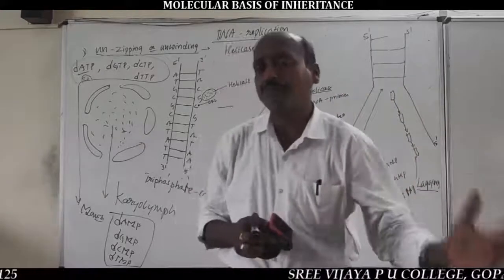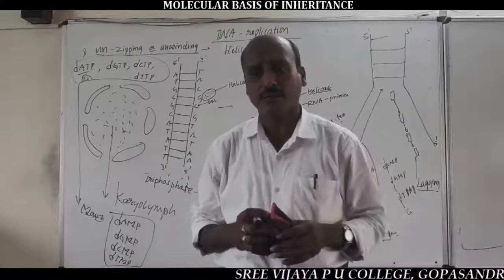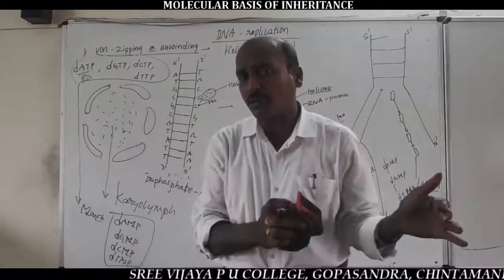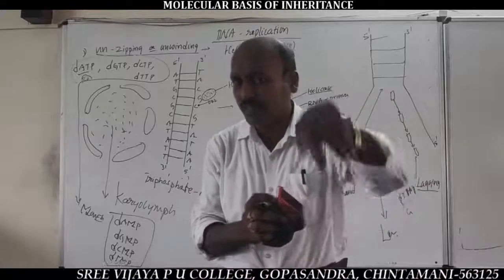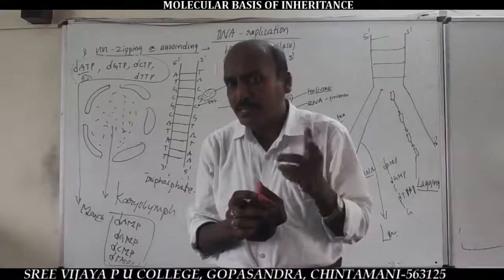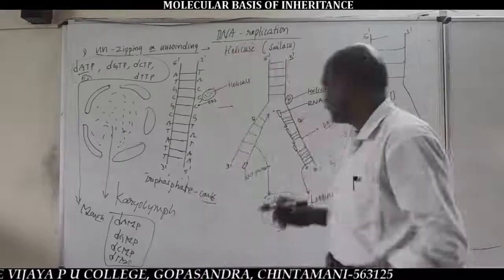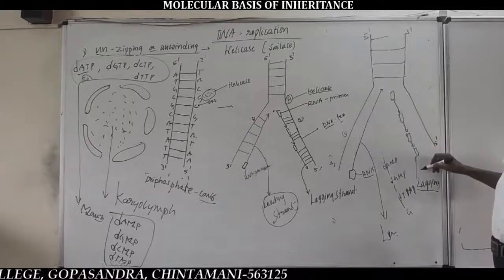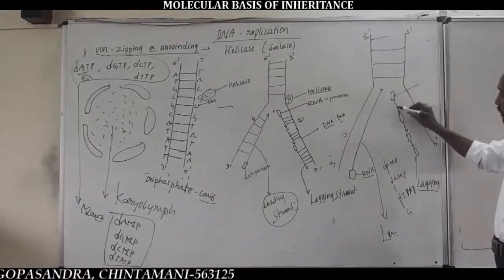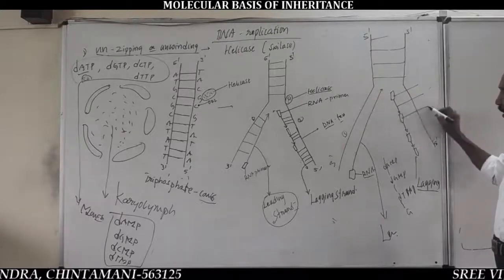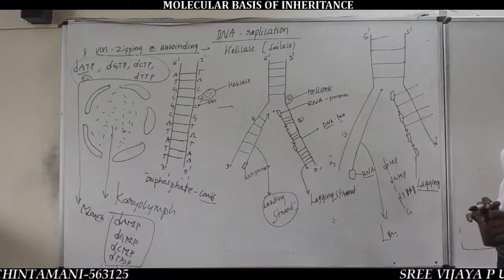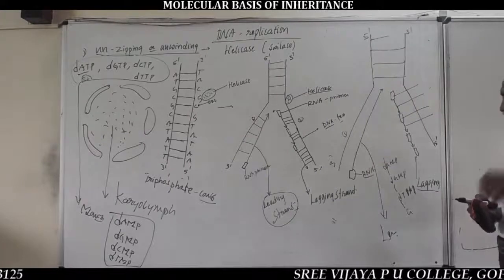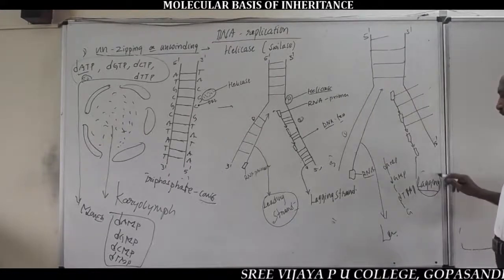In between some DNA segments, there is the presence of a special type of RNA called the RNA primer. So in the lagging strand, there is RNA primer with the DNA segment, RNA primer, DNA segment. That's why it is a discontinuous strand. Such a discontinuous strand is named the lagging strand.